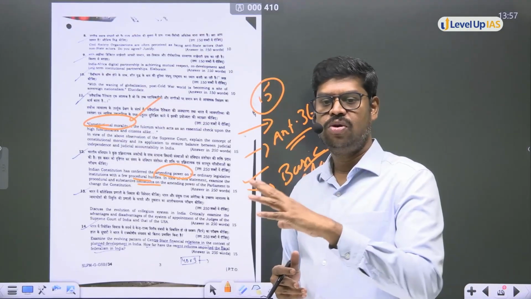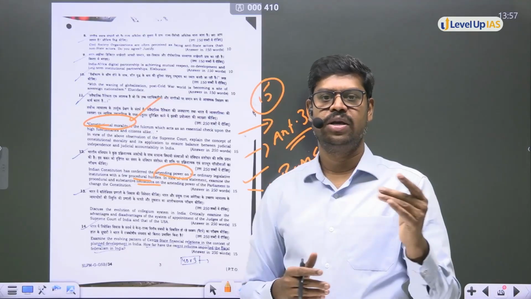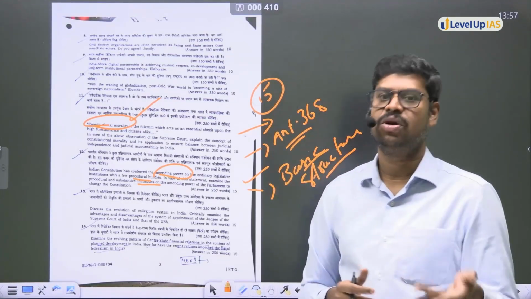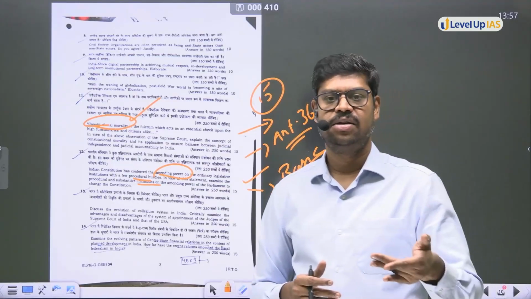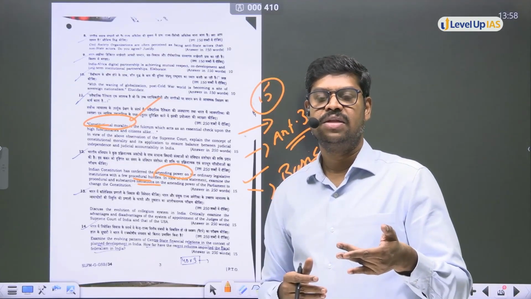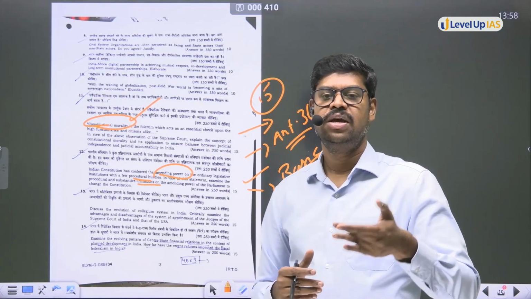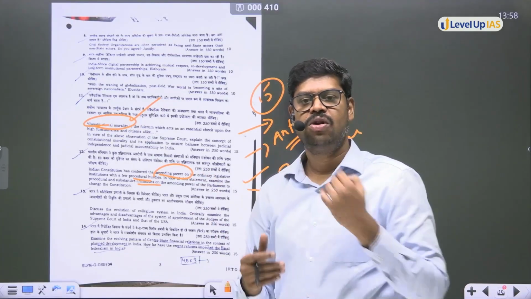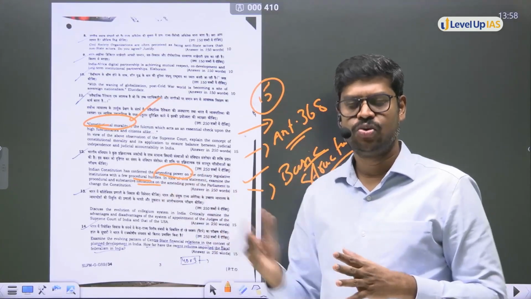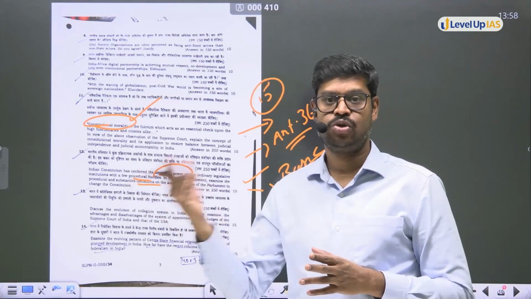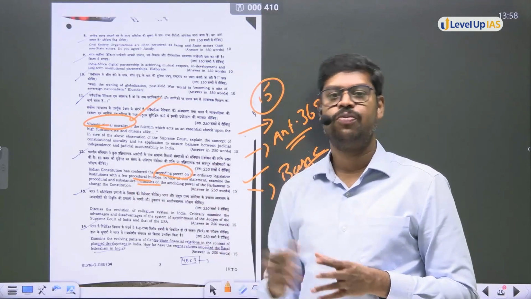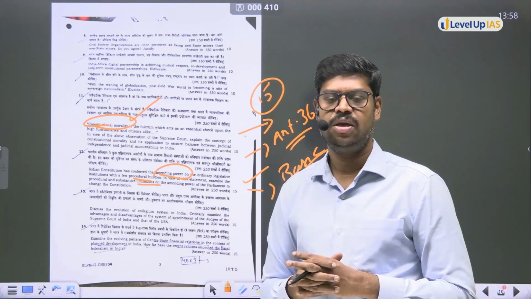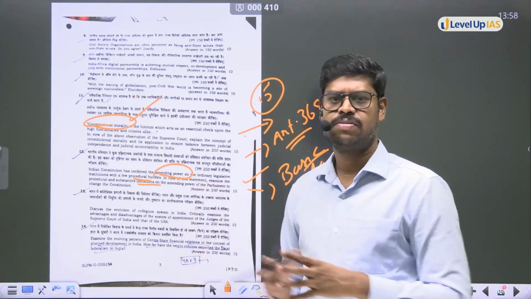So once you know about the 3 judges cases, then come to the advantages. What are the advantages? The very idea of the Collegium system is judicial independence in our country. And the second thing is probably that this is one way the judiciary can preserve itself from interference from the other organs of the state. These are all the advantages, but it does have its own criticism. What is the criticism? There's no public scrutiny. There are issues of nepotism. So these are all the issues associated with the Collegium system, a completely non-transparent affair.